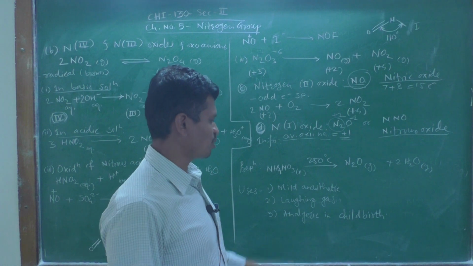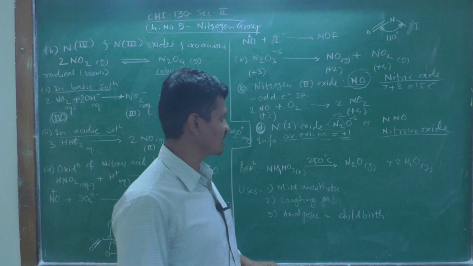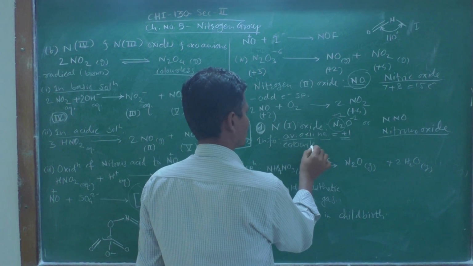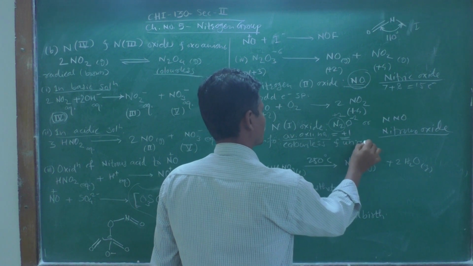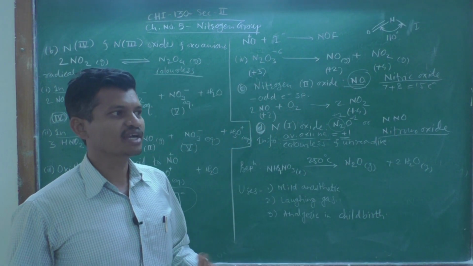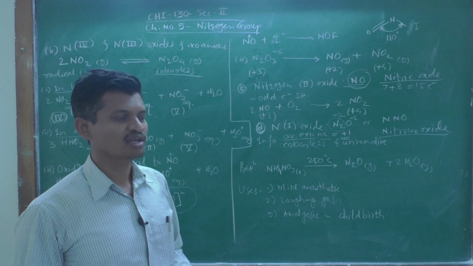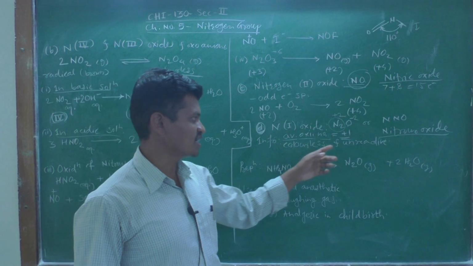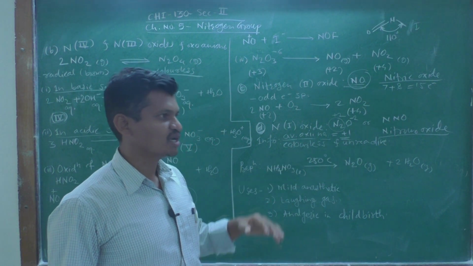What are the properties of this nitrous oxide? It is a colorless and unreactive gas. Unreactive means it is an inert gas, or it is not reacting at all. Mostly it does not react with many of the gases. That is why it is an unreactive or inert gas, and it is also a colorless gas.